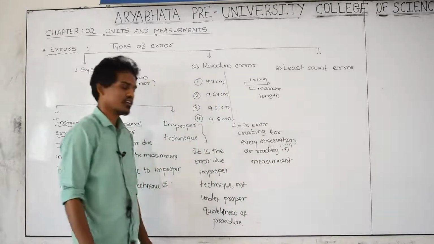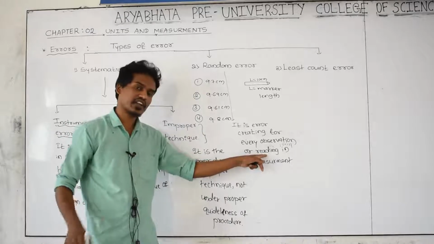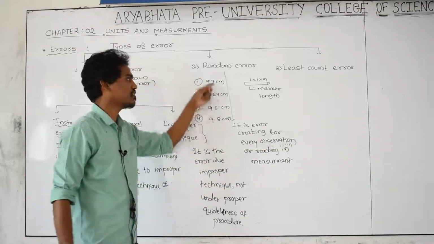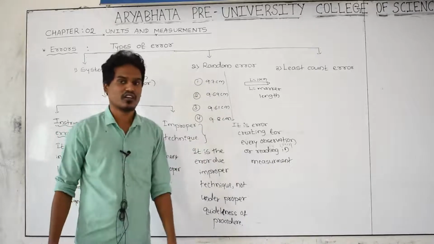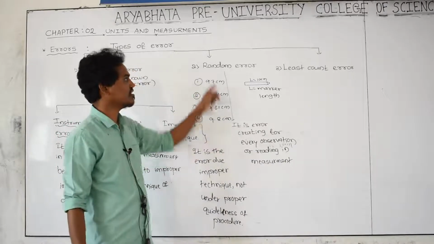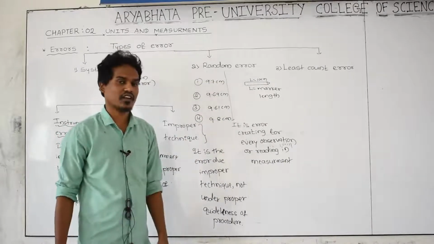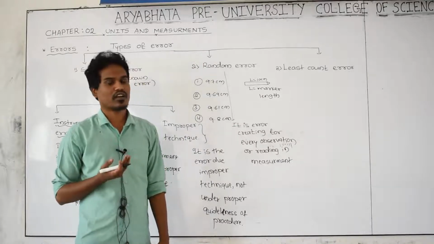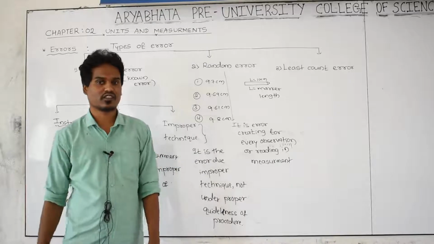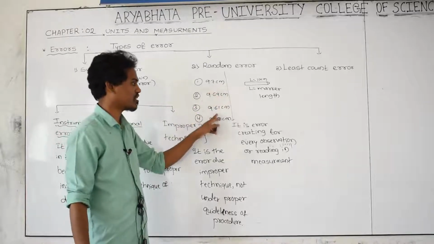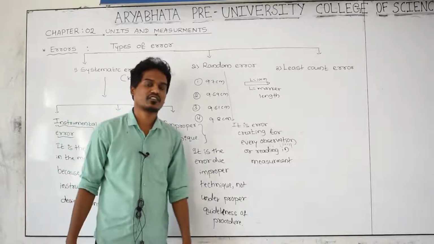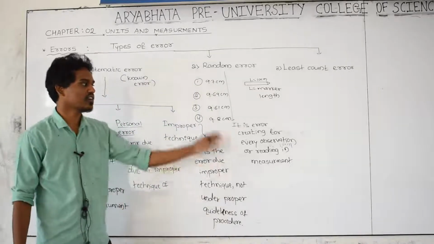Getting it? Every time you take a reading, make an observation, at each and every time these measured values have an error. This error we are going to call random error. When a person does an experiment, an error comes in every reading. This is the measured value, the fourth time it is the measured value. For each and every measurement, those values having errors are called random errors.